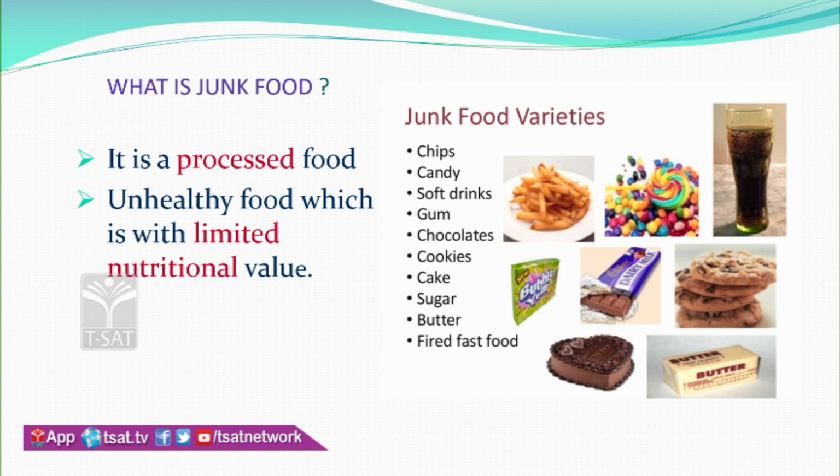Junk food is often marketed heavily, especially to children, and is promoted with misleading claims about health problems. If you observe the next picture, it represents different varieties of junk food: chips, candy, soft drinks, gums, chocolates, cookies, cake, sugar, butter and fried fast food. Like this, there are different types of junk food available in present days.